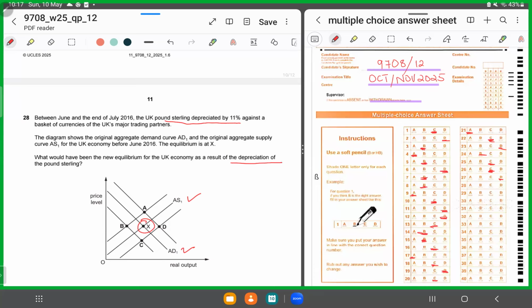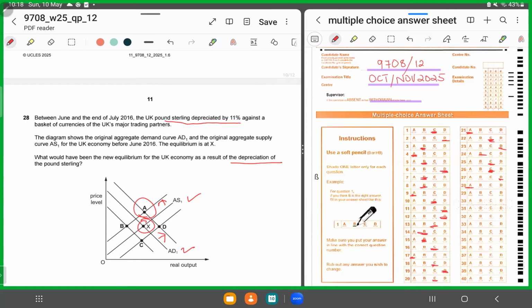So now if the currency had depreciated, so what would happen, that exports should be cheap, and when exports would be cheap, so aggregate demand should rise and aggregate supply should fall because imports would get expensive. So the supply curve should shift inwards and the aggregate demand should shift outwards. So A should be the new equilibrium position. So for 28, we'll shade in A as the correct answer.